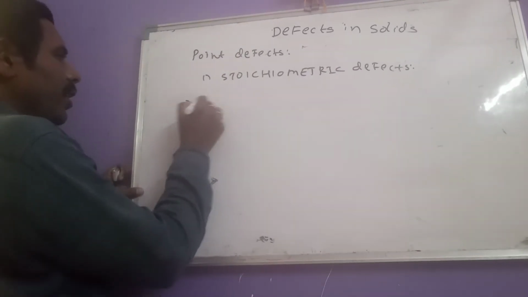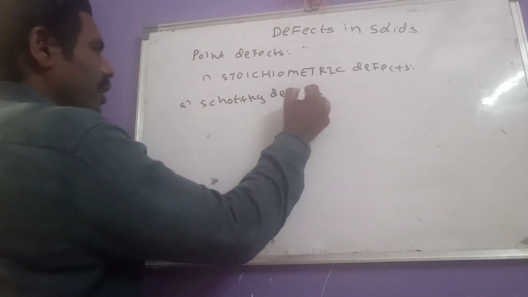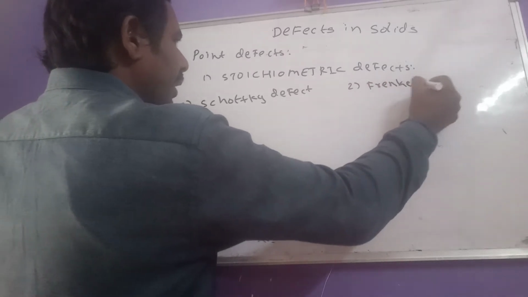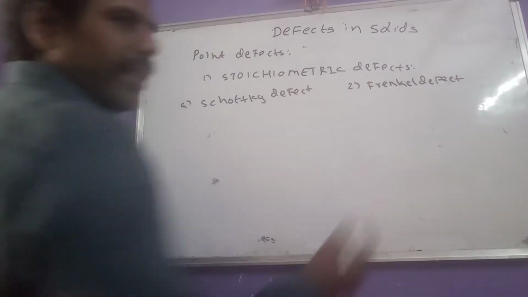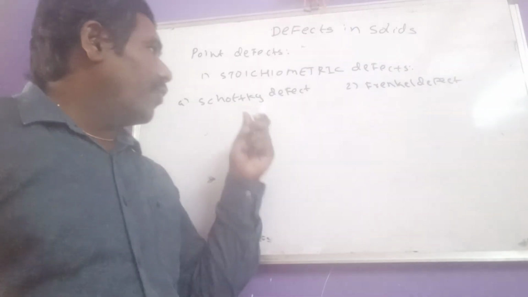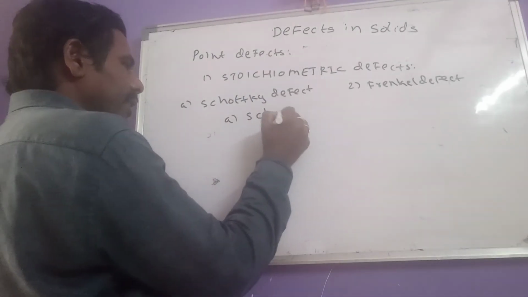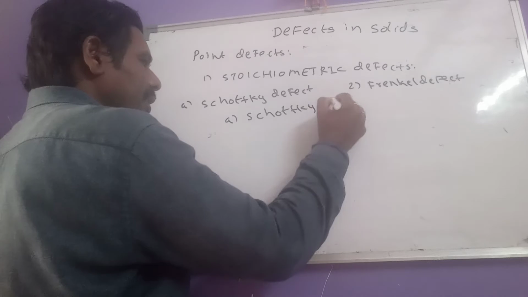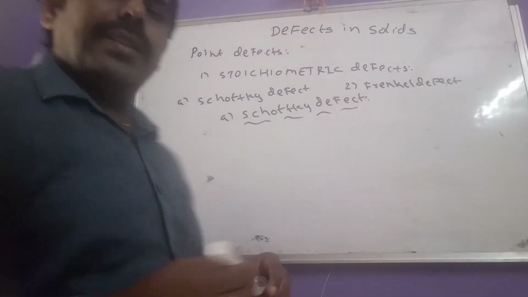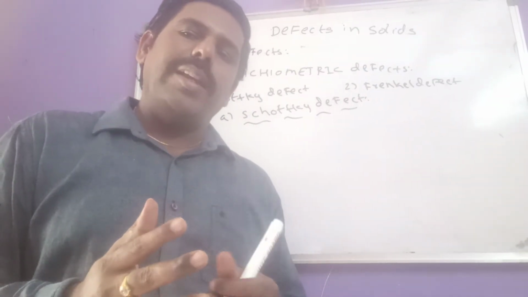The first one is Schottky defect, and the second one is Frenkel defect. Let us see first what is Schottky defect. This is the vacancy defect in an ionic solid. Vacancy defect means what here?